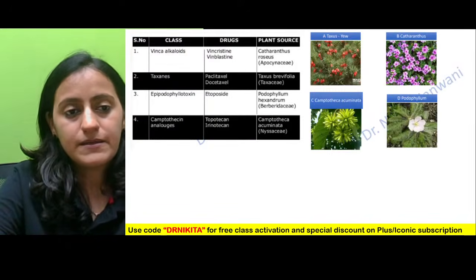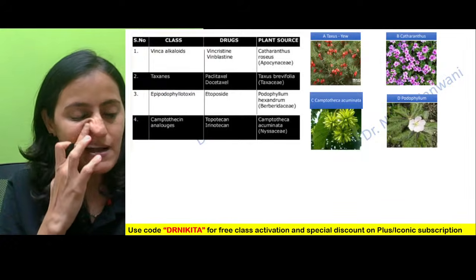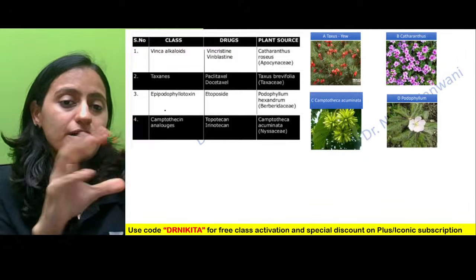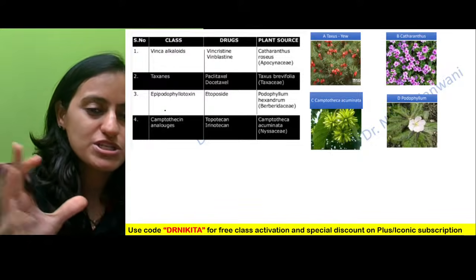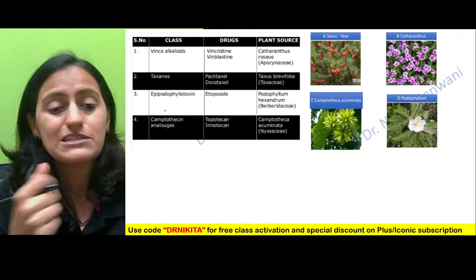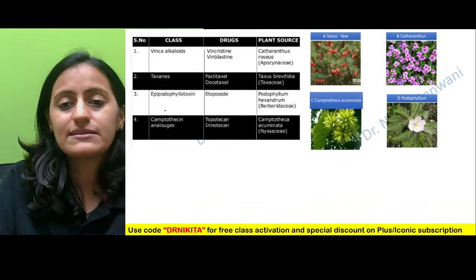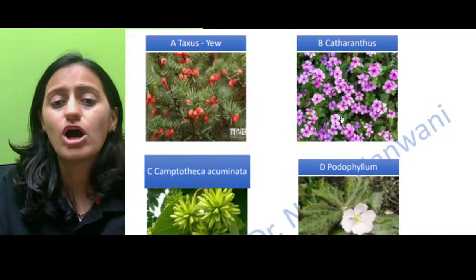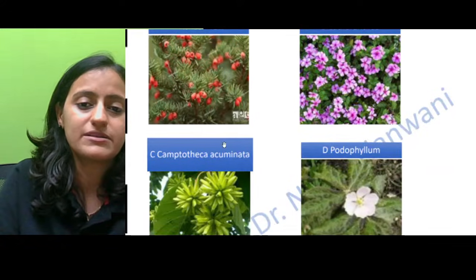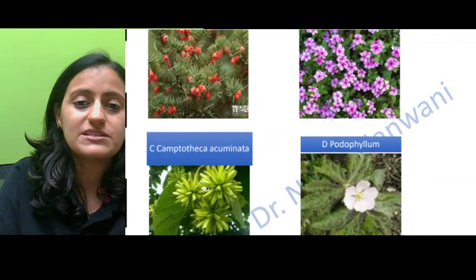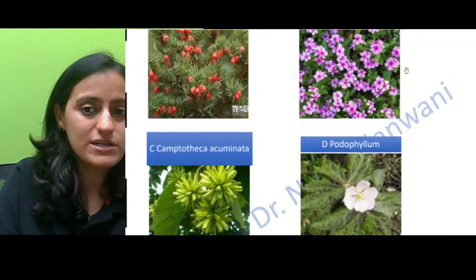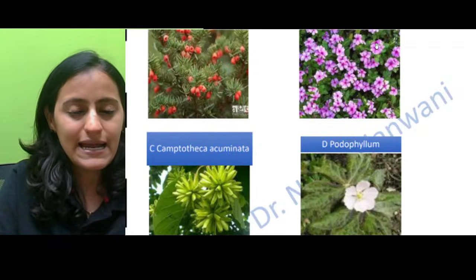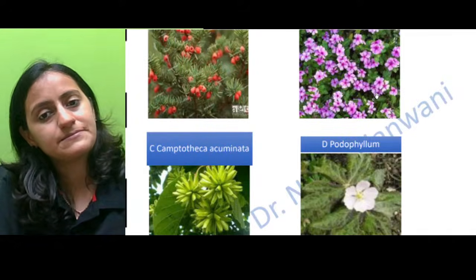Right. So now coming to the last part here, previously this question has been asked. So if at all this repeats, we should know this. So let's say that this image is given and you are asked which anti-cancer drug is made from this. Suppose the second image is what is given, these purple colored flowers. So what anti-cancer drug is derived from this?